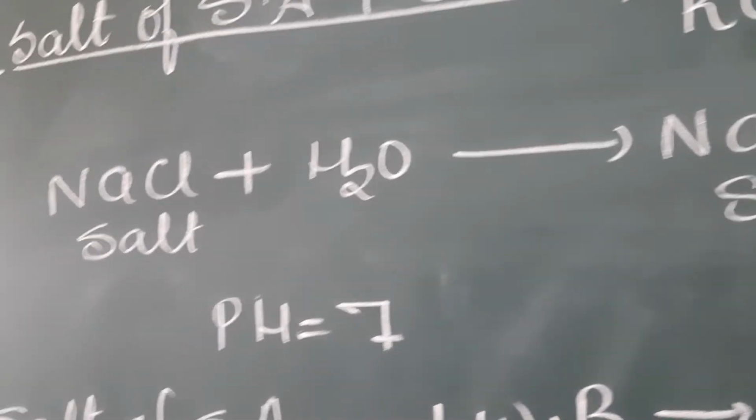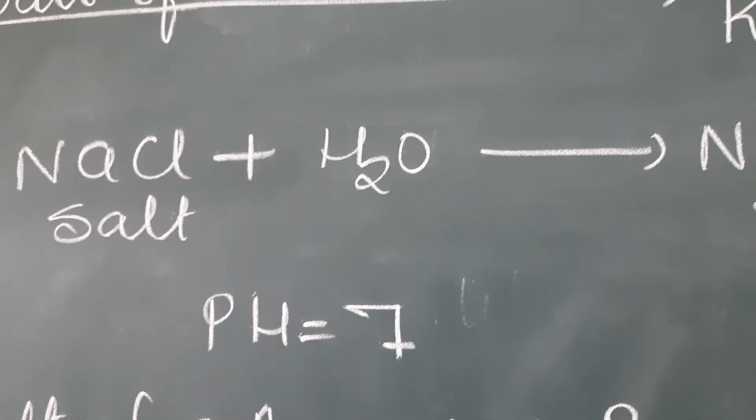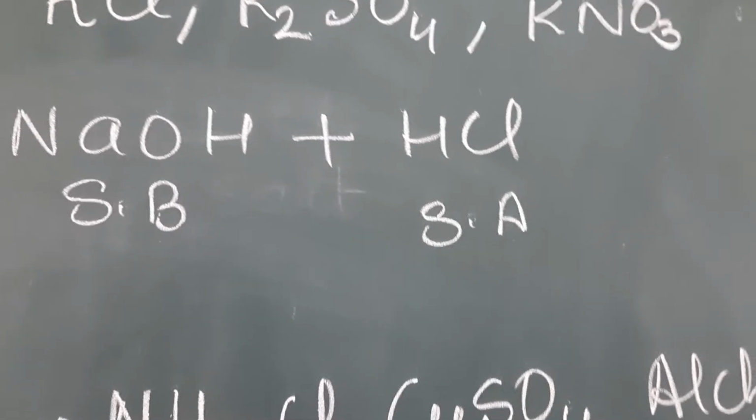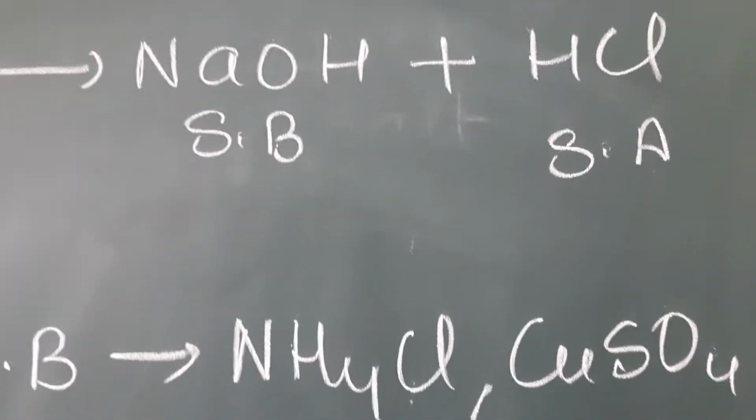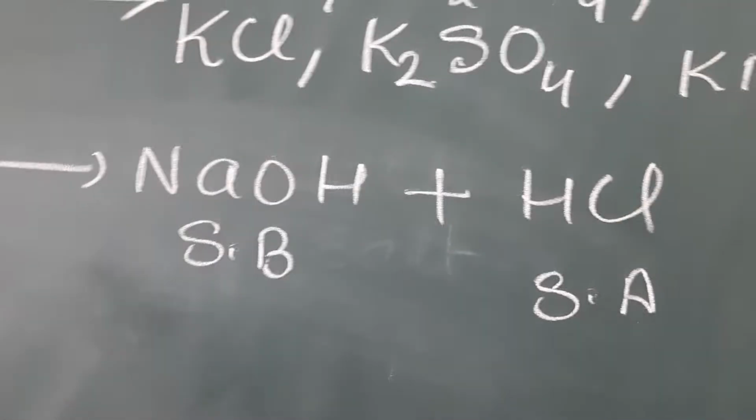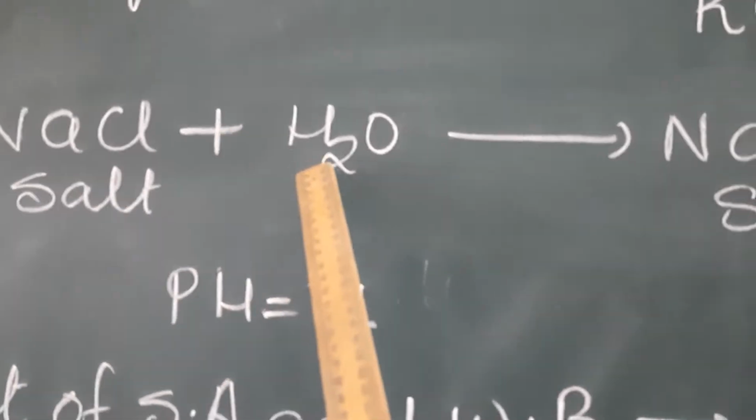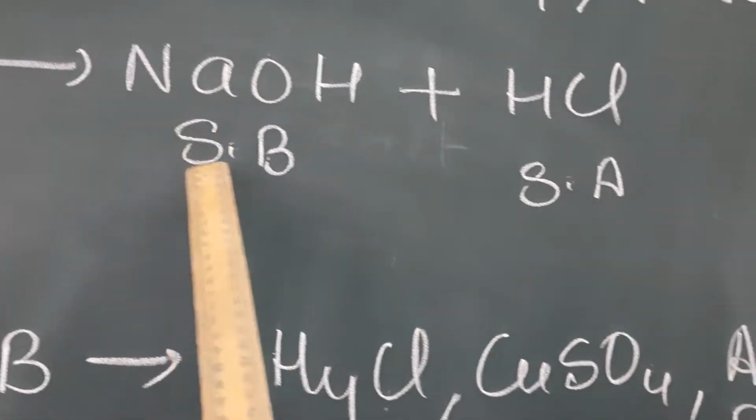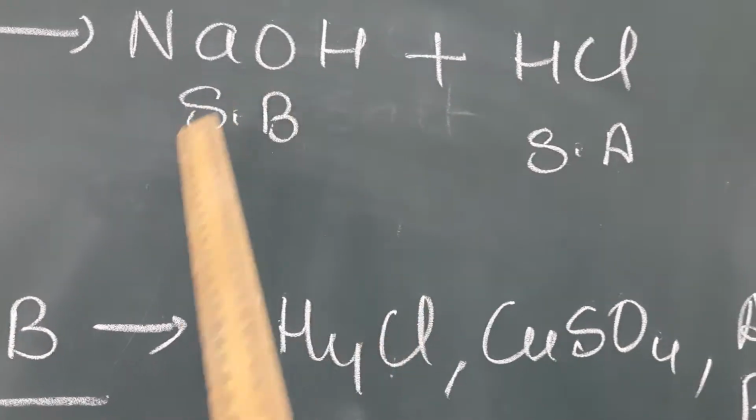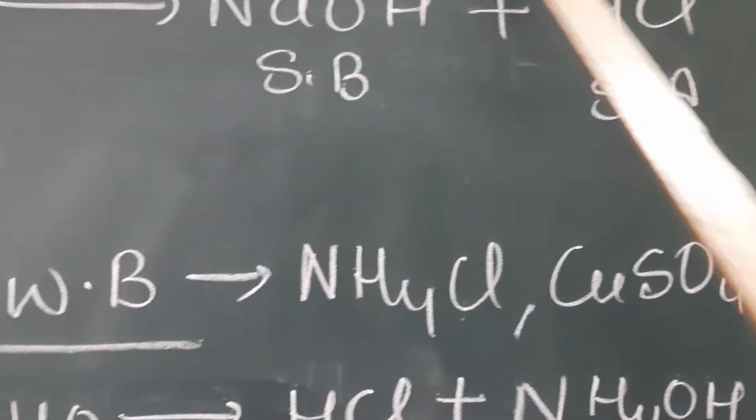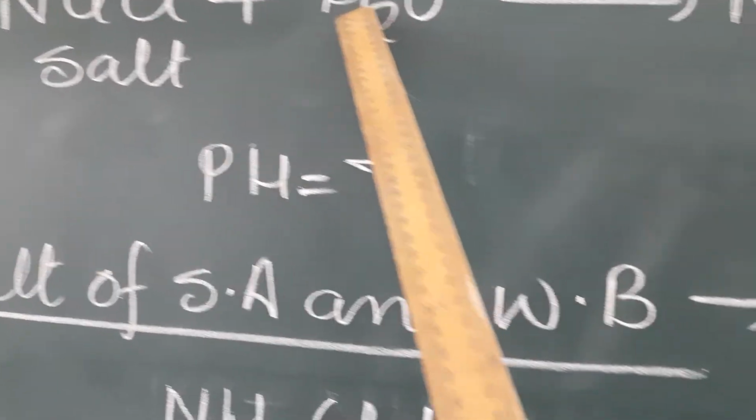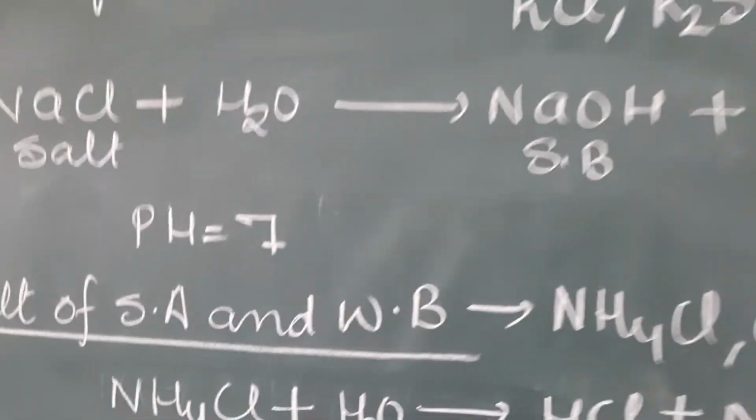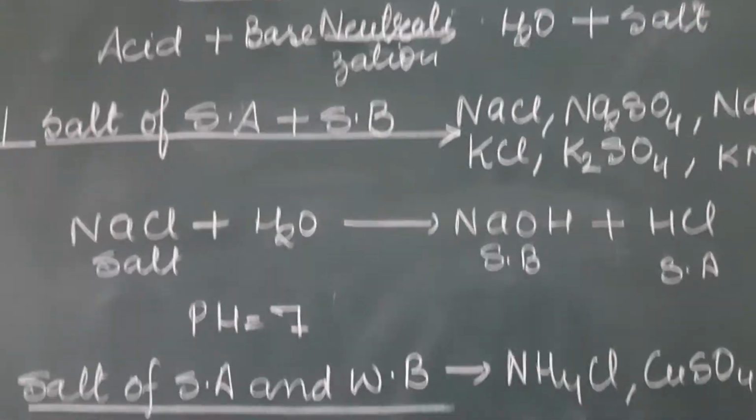When you dissolve sodium chloride in water, it gives you sodium hydroxide, that is a strong base, and hydrochloric acid, that is a strong acid. This reaction, the reverse of neutralization, is known as hydrolysis of salt. When we combine strong base and strong acid, they again form salt and water. The solution pH is equal to 7 because both acid and base neutralize each other.